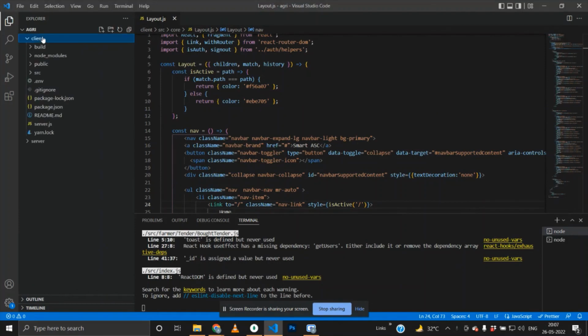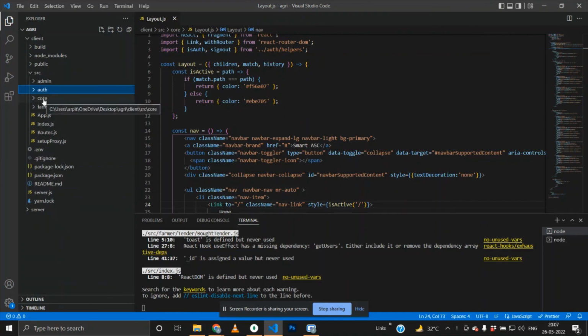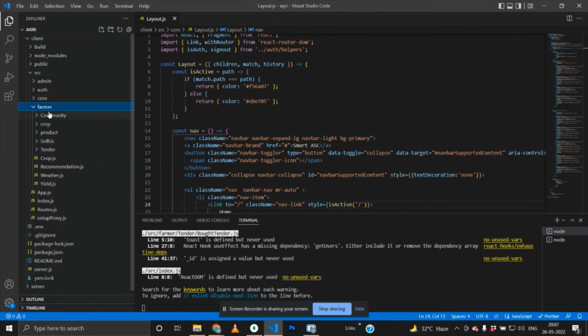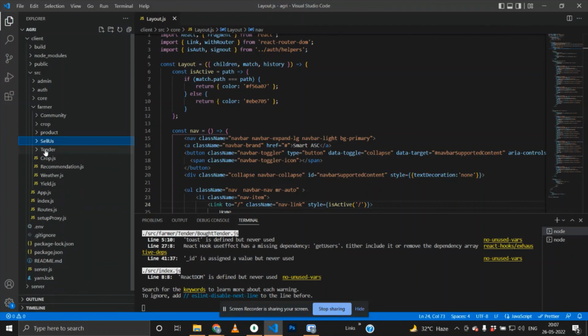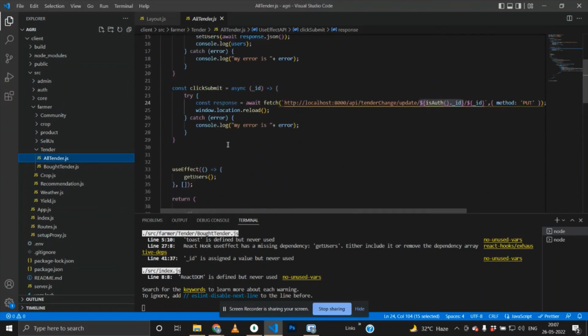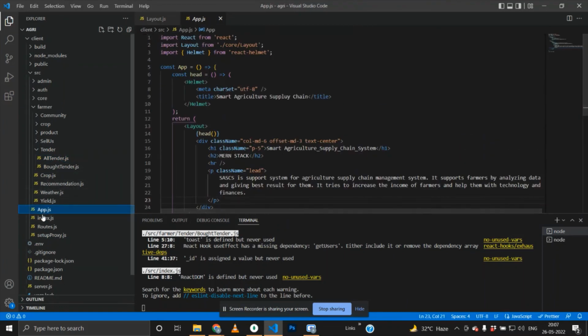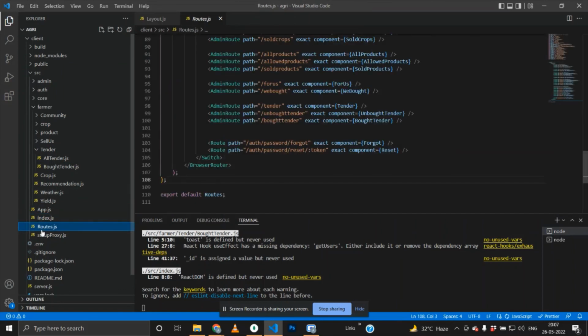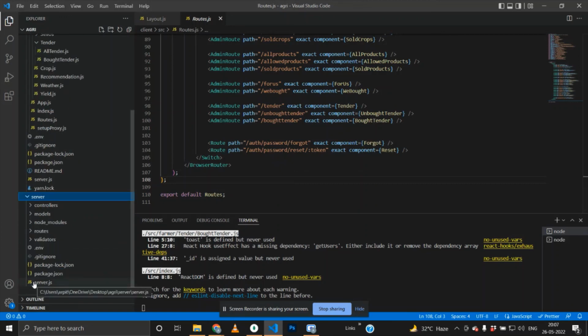Here is our code. This is our client part. This is our source. These are all the files for authentication. These are all the files related to the farmer. Here is a crop part. Here is a product. Here is to sell us. Here is a tender part. Like you can see, this is all. These are app.js. This is our index. This is our routes. Here are our server files.